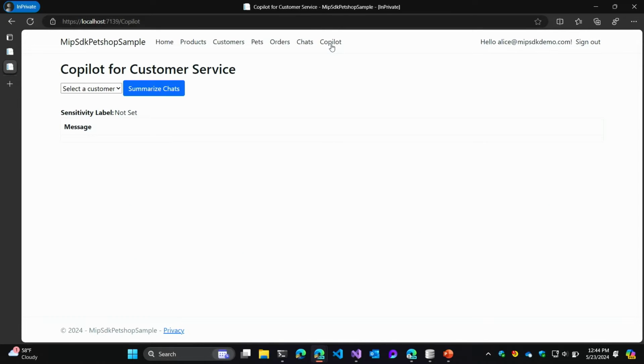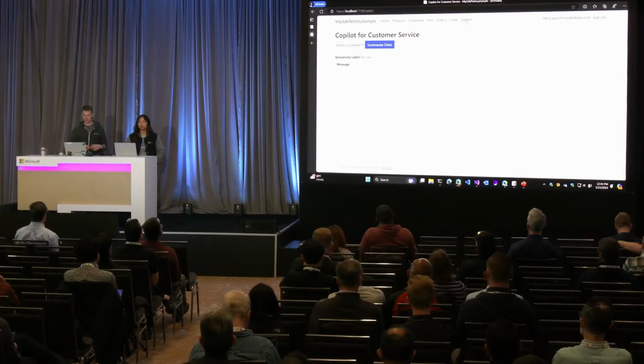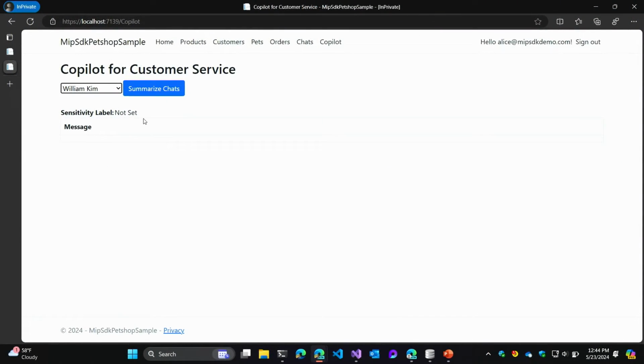So now we jump to the Copilot we've built for this. Again, we want to be able to summarize information about our customers and give our customer service reps a heads up or an idea of what to expect as they engage with a customer. So we'll summarize information for William Kim. Now, I've heard there's some issues today, so hopefully this works.